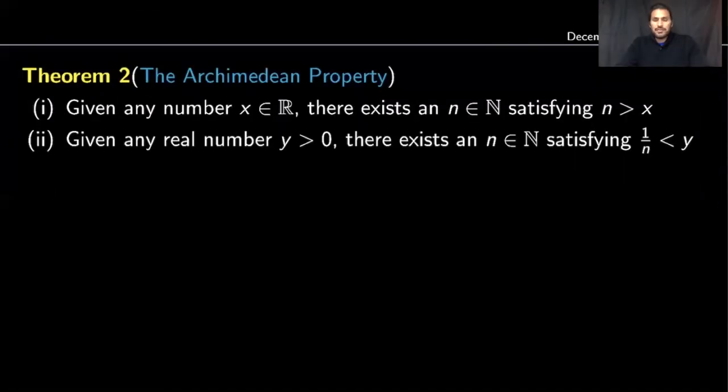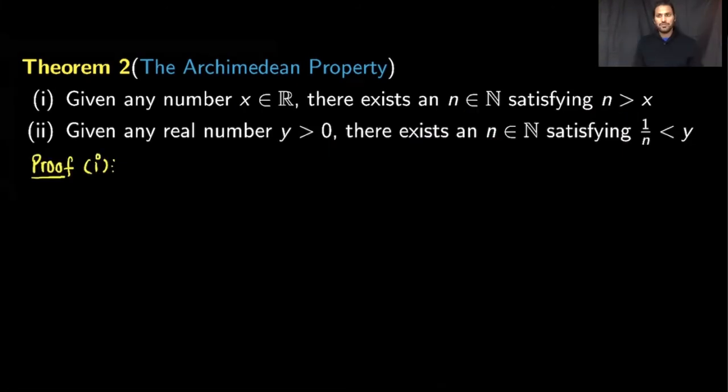Next, I will show you the second consequence of the axiom of completeness, which is the Archimedean property. The statement of the Archimedean property has two parts. In part 1, we will show that for any real number x, we can always find a natural number which is strictly greater than this real number x. In the second part, we also show that if we have a strictly positive real number y, then we can always find a natural number n so that the reciprocal of that natural number is strictly less than the real number y.